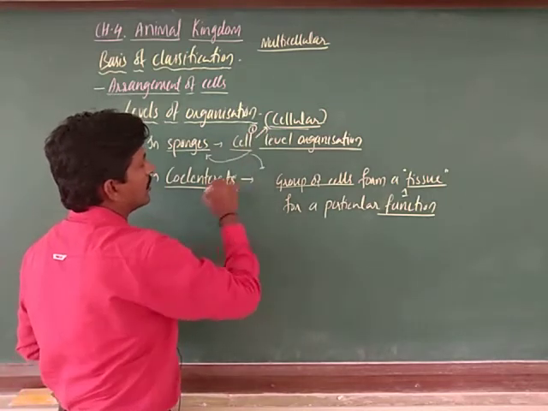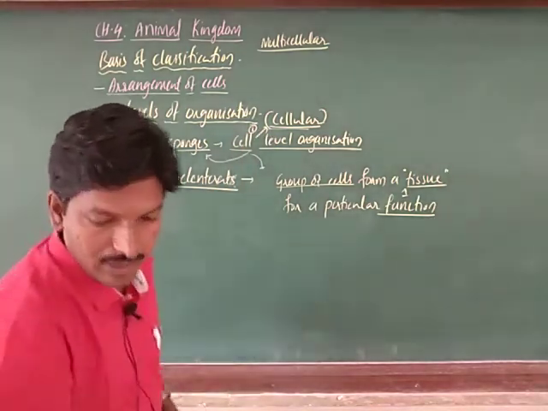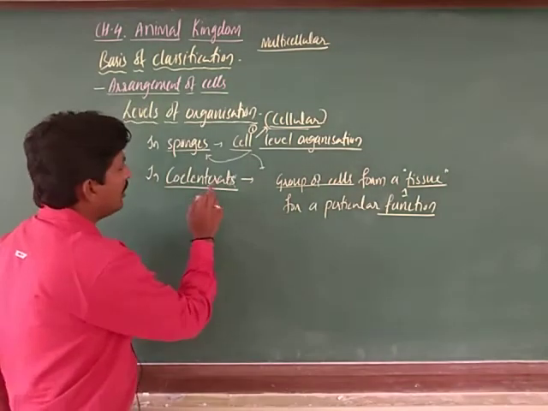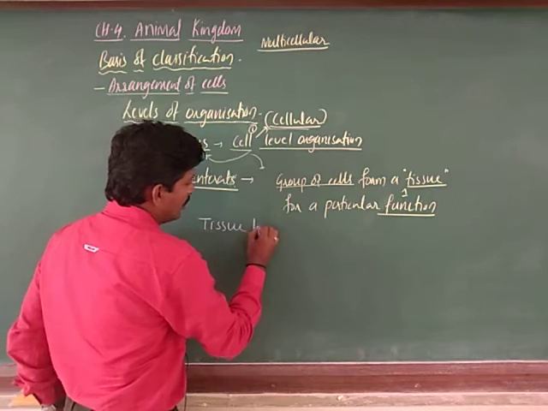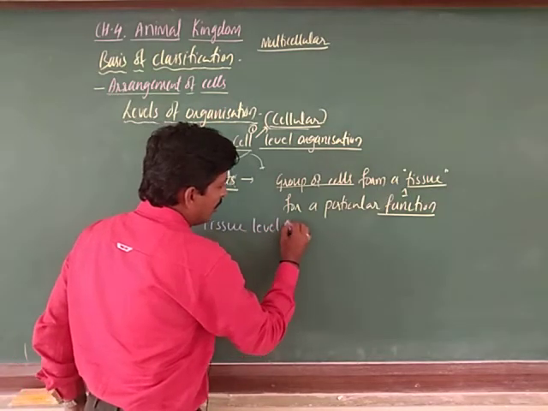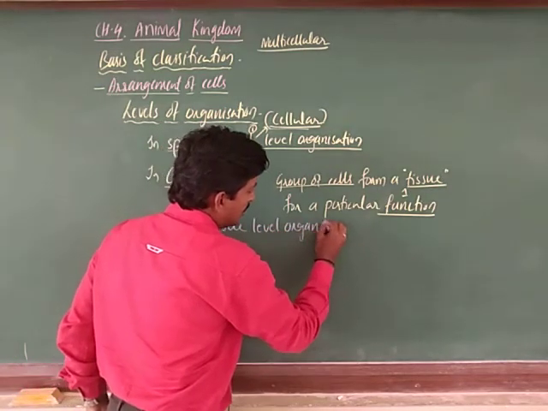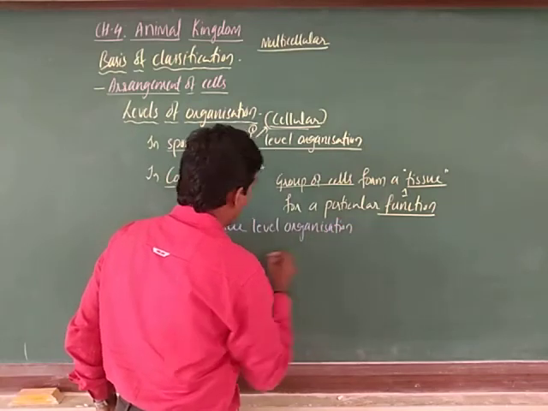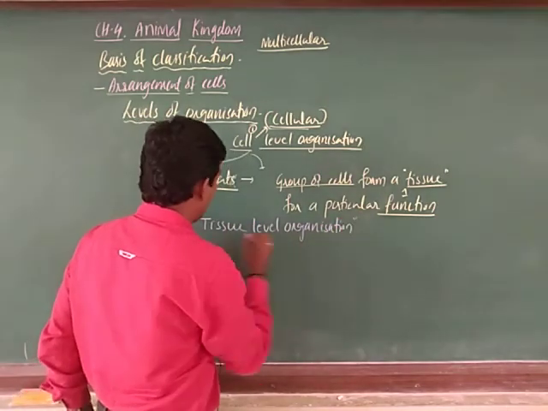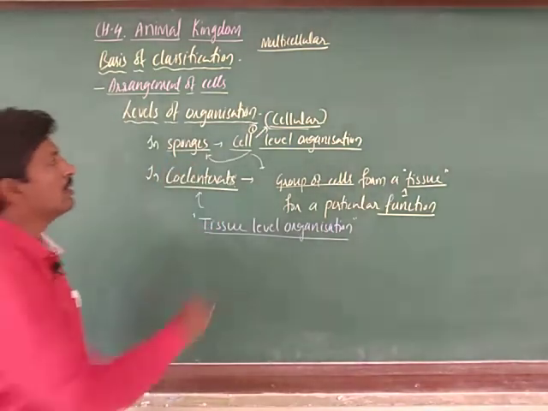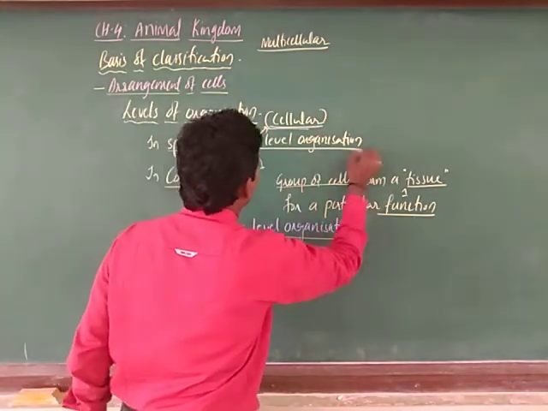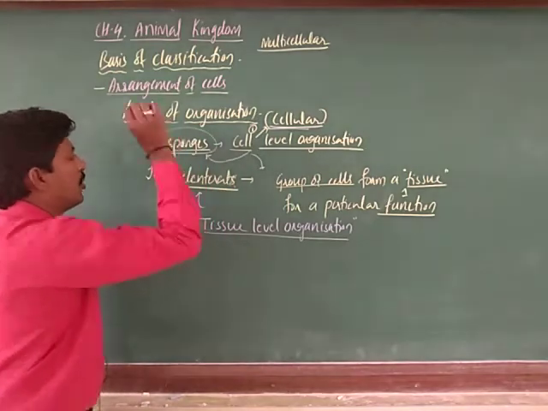So this is the first one, and next is the tissue level organization. Yes, tissue level organization is observed in coelenterates.